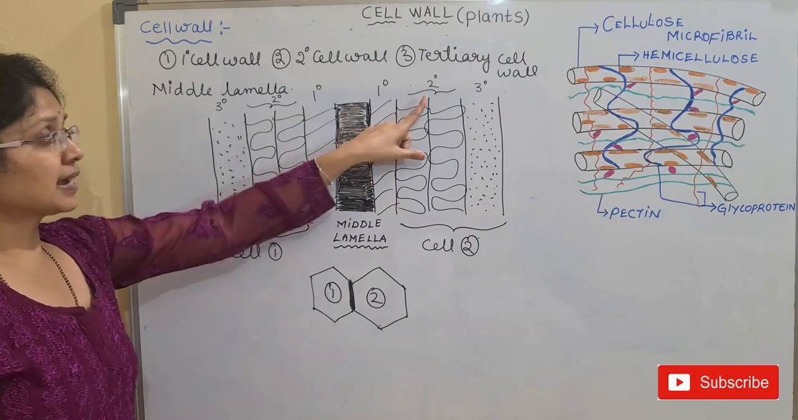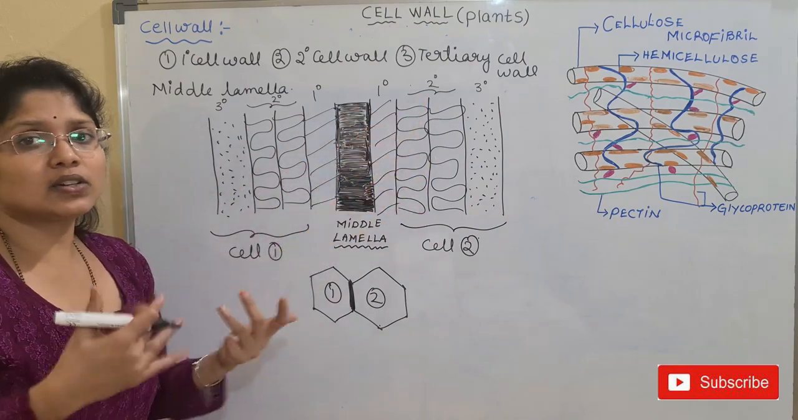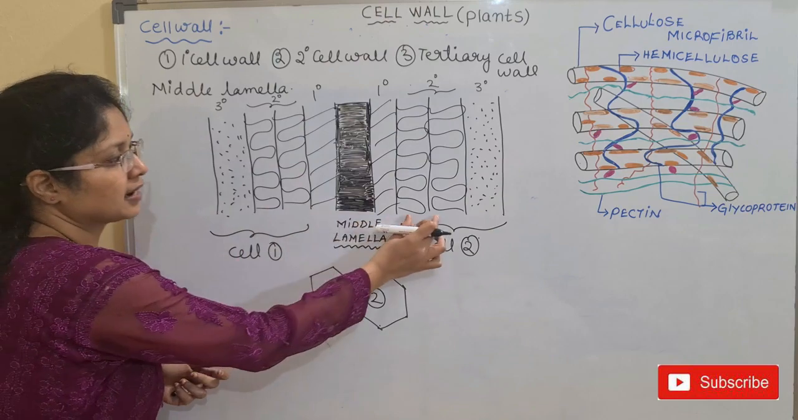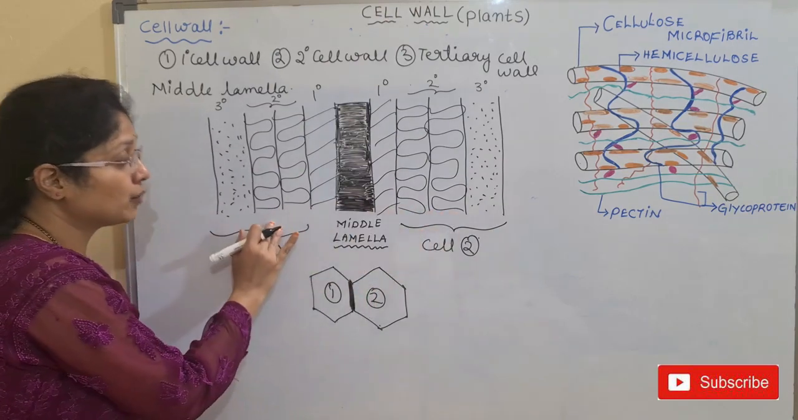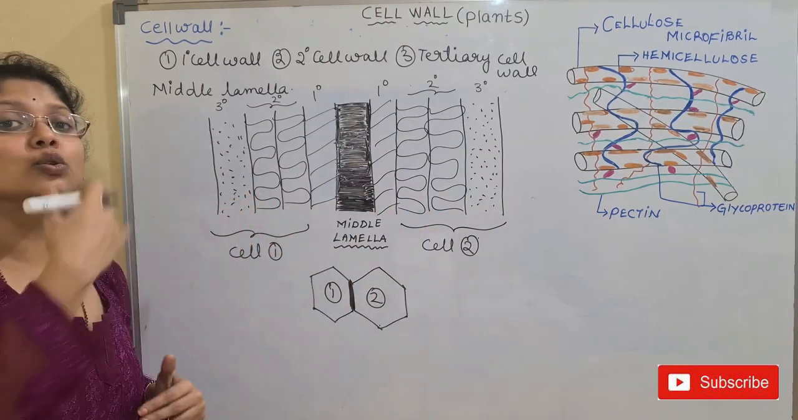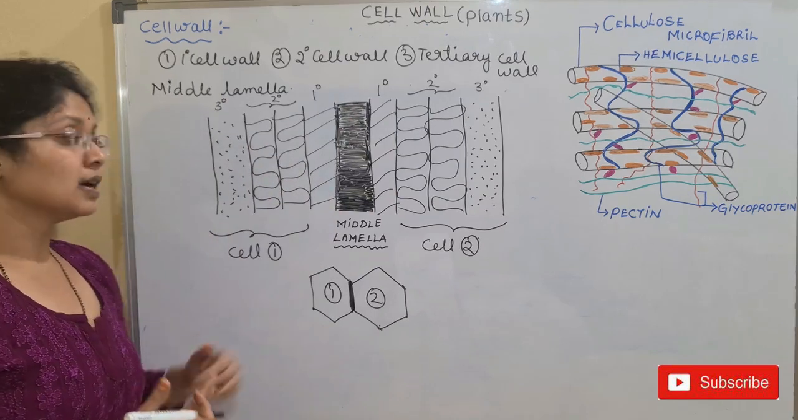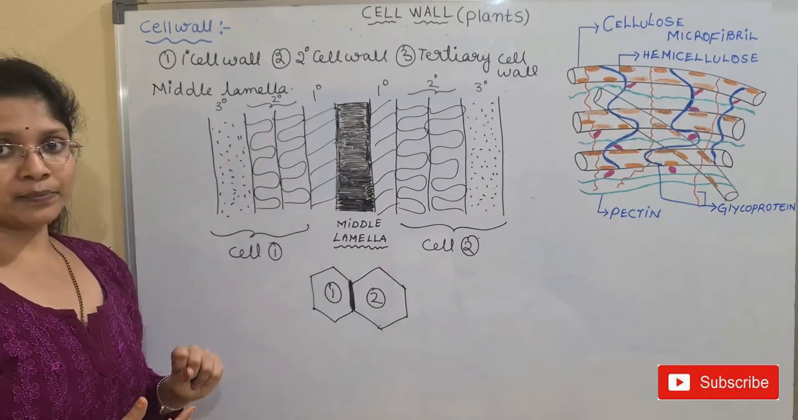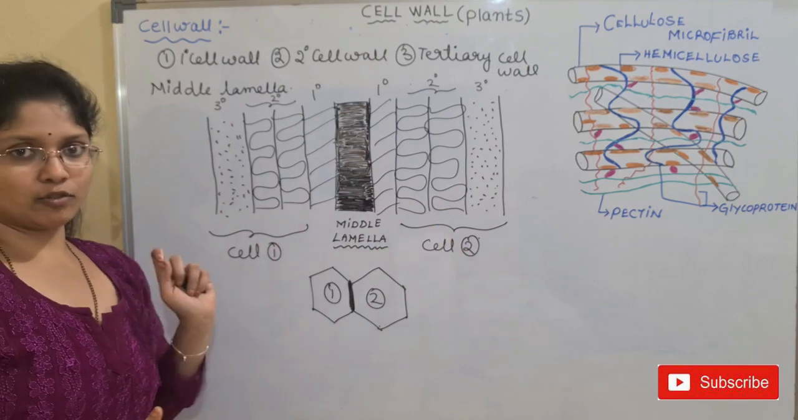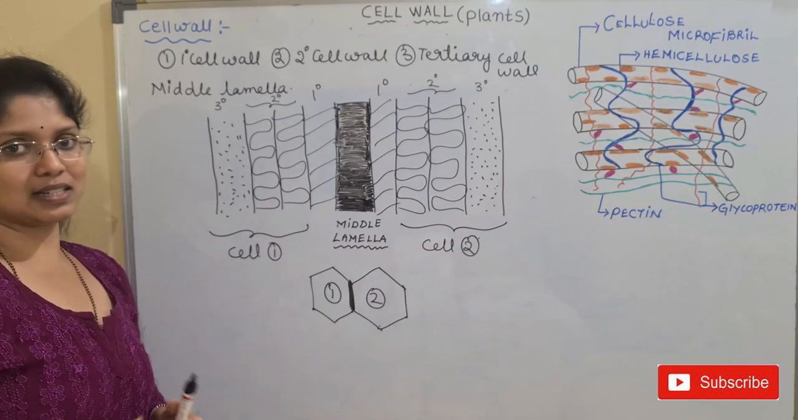But in the case of the secondary wall, you have more than one layer. I have given 2 layers of secondary wall on either side, but 2 to 3 or more layers can be formed in the secondary wall. And the tertiary wall is rarely formed. Now let us see the differences here.